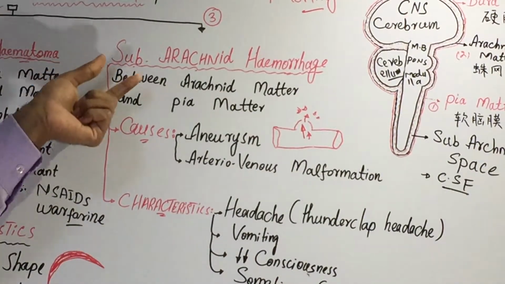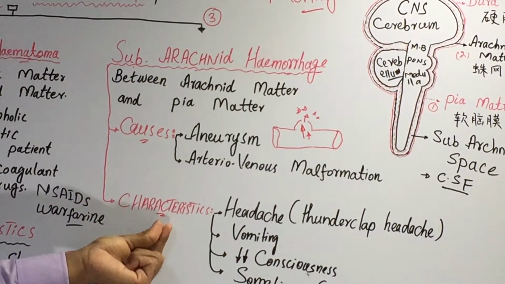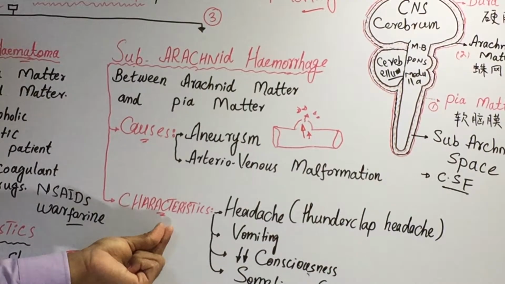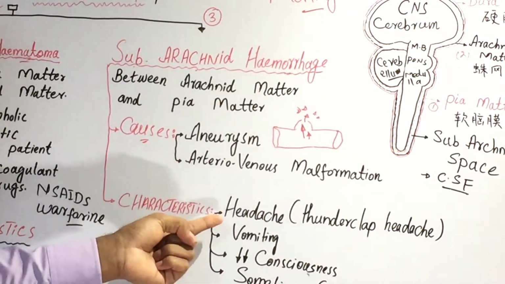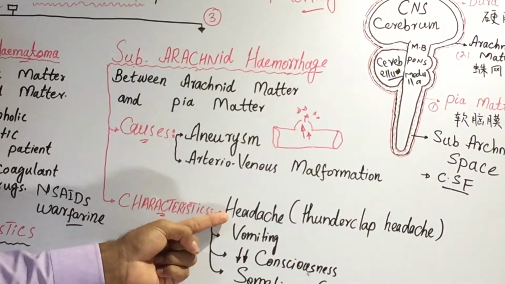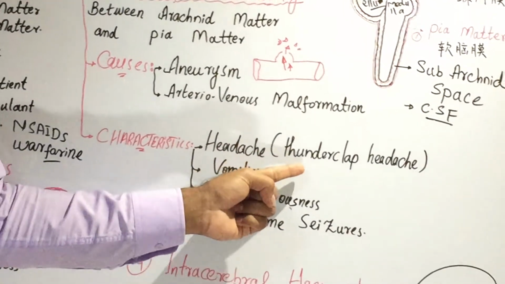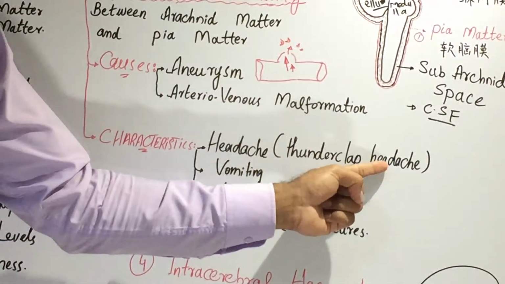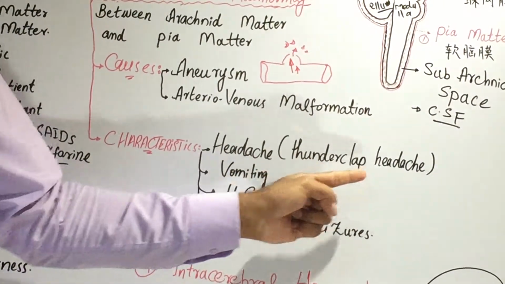Now, once the patient gets a subarachnoid hemorrhage, what are the characteristics? First of all, these patients have a severe type of headache. We also call it thunderclap headache.